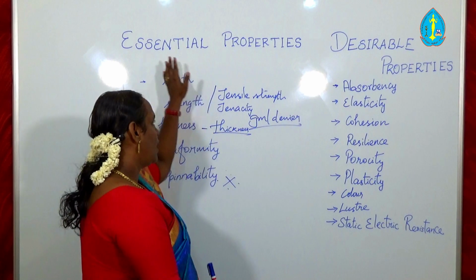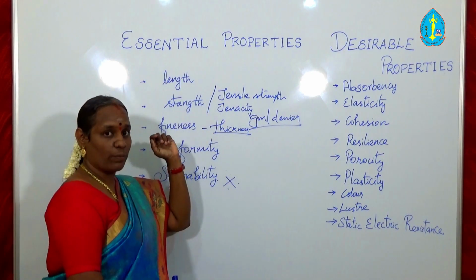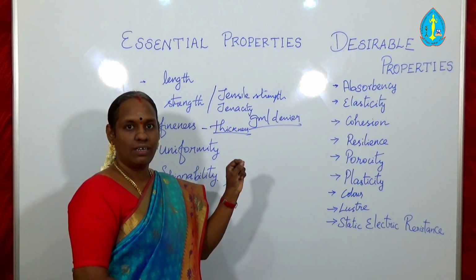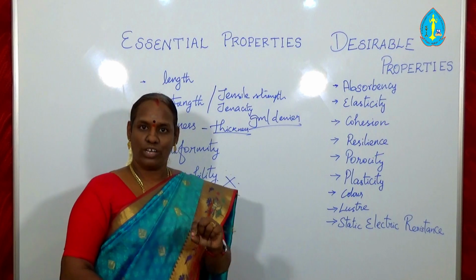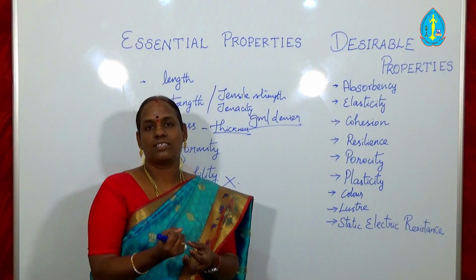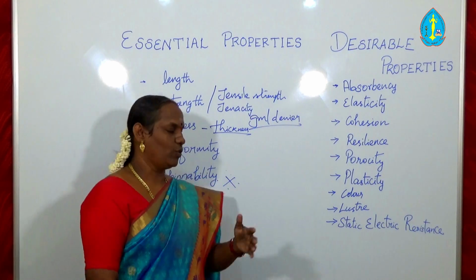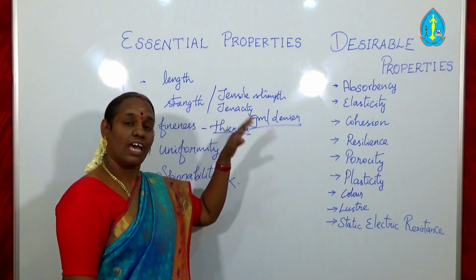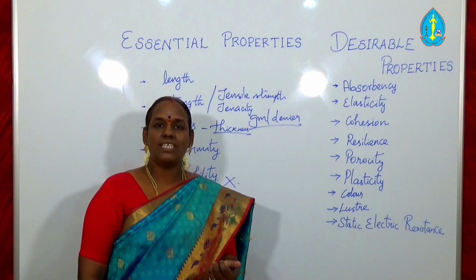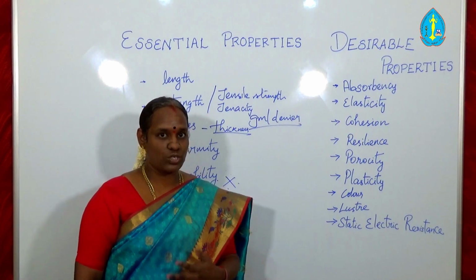Okay, so once again I discussed the essential properties. One is length. So the longer fiber produces a stronger yarn, because as the length increases, the cohesion between the fibers is more. So it tends to make the yarn stronger. Okay, next one is strength. I have already told strength is the ability of the fiber to withstand the load. Okay, so strength is very important to produce stronger yarn.